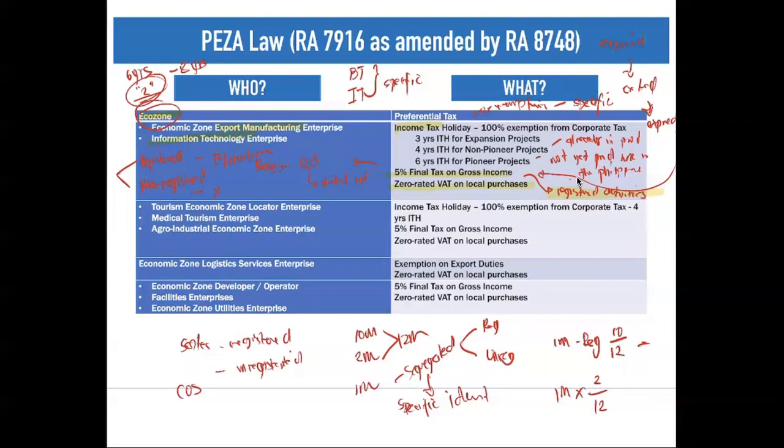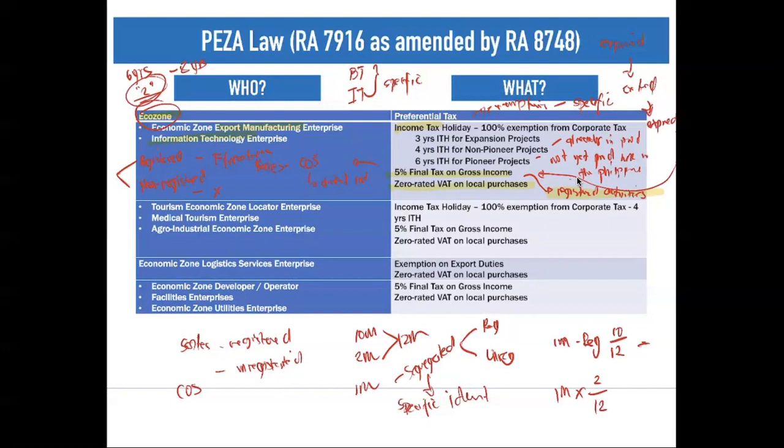So any purchase, whether the purchase is for raw materials or purchase of your services. So it must be zero rated, meaning it is not subject to output VAT. On the part of your seller, it is considered zero rated. So no output VAT, zero output VAT.